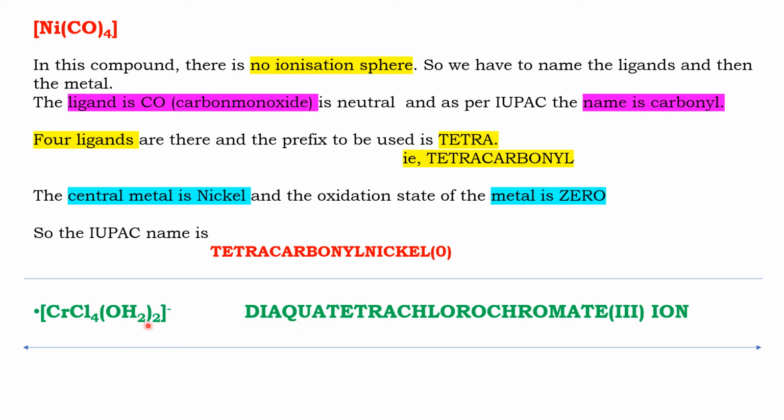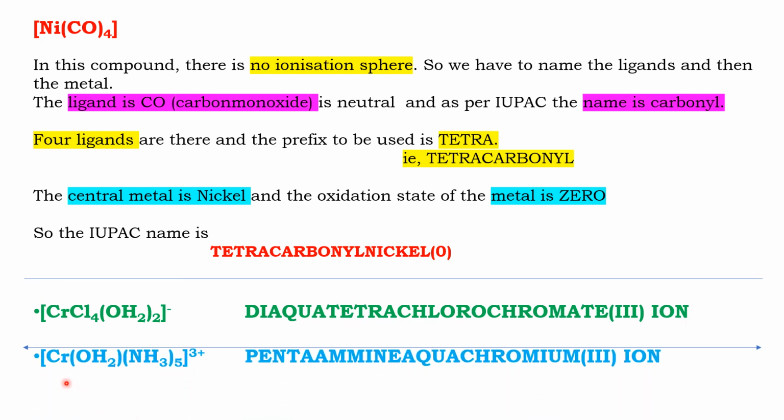Why aqua first? Because of alphabetical order. So diaqua, then 4 chloro, tetrachloro. Chromate. Why chromate? Because the coordination sphere is having a negative charge. Chromate 3, and this is an ion. So the name is diaqua tetrachlorochromate ion.